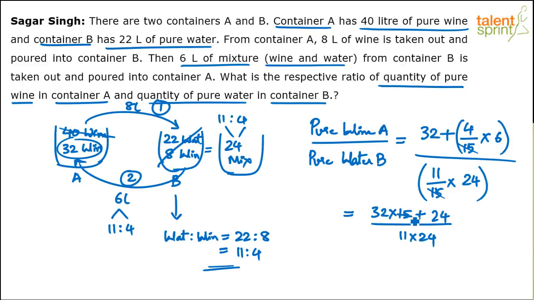So 32 into 15 is how much? 32 into 15 is 480. So 480 plus 24 by 11 into 24. Simplify that and you'll get the answer. I mean, that's the final ratio. So 504 by 264. No, I think a better way.